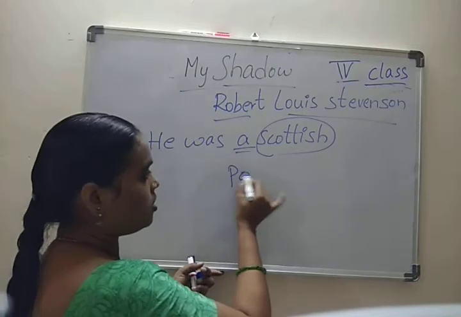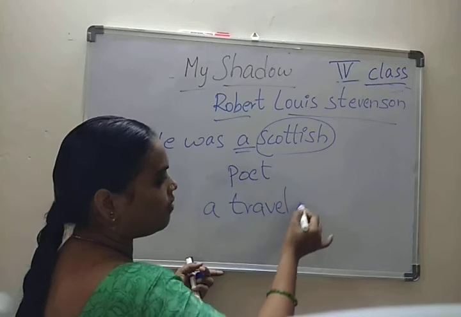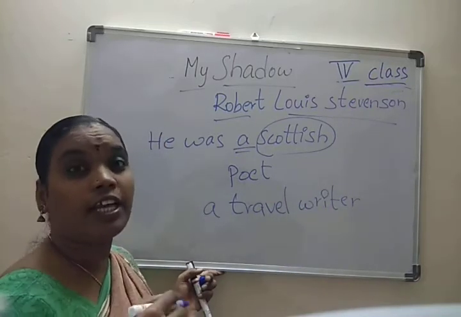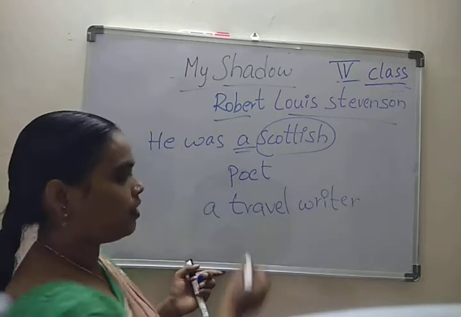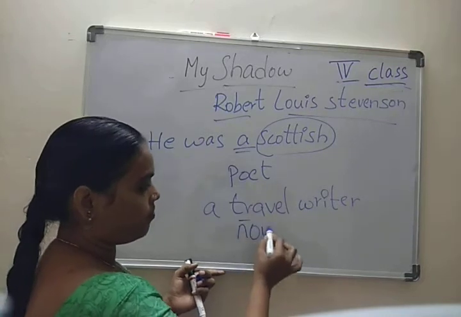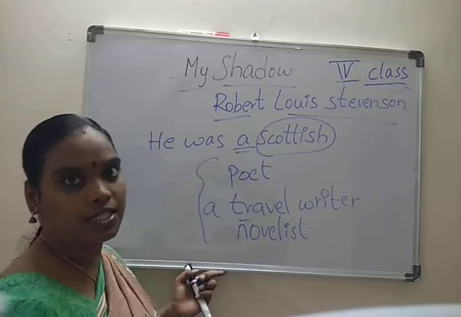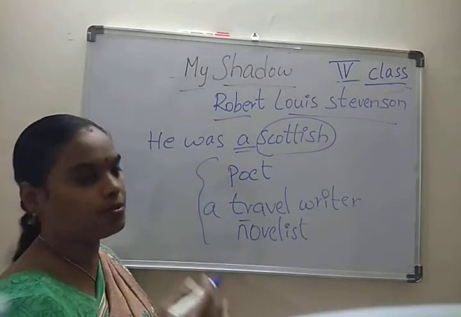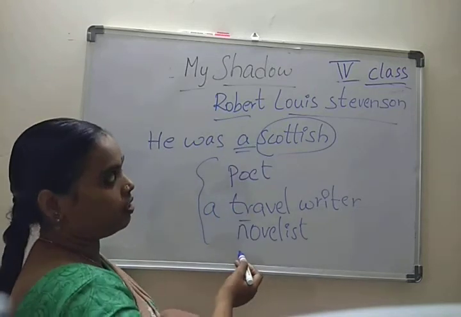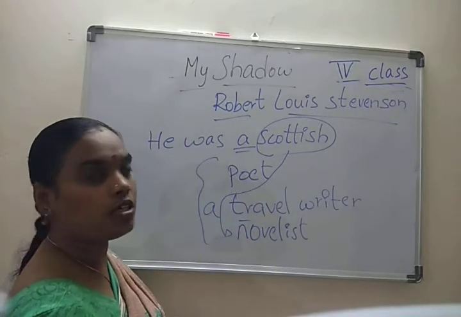He was a poet, a traveler, a travel writer. Some of them write while they are traveling on a journey. That is a travel writer, and a novelist. He developed these many aspects himself. So he was a poet, a travel writer and a novelist. He was a Scottish novelist.